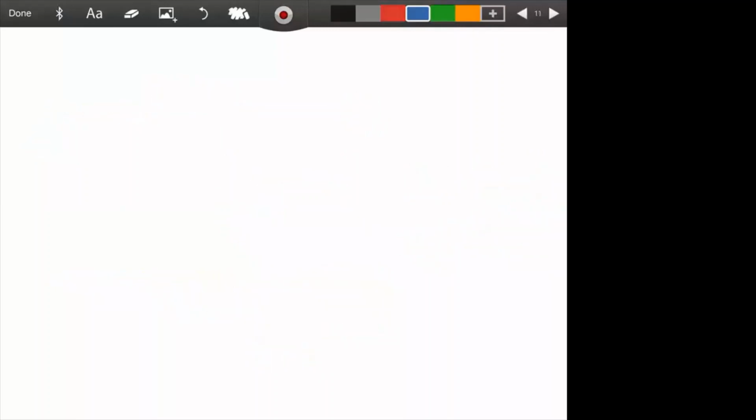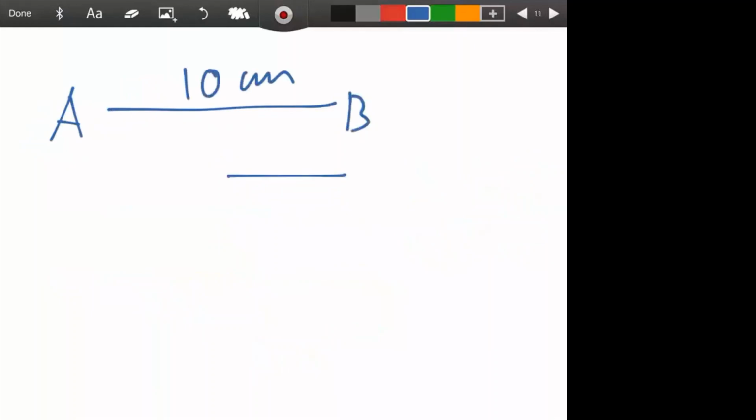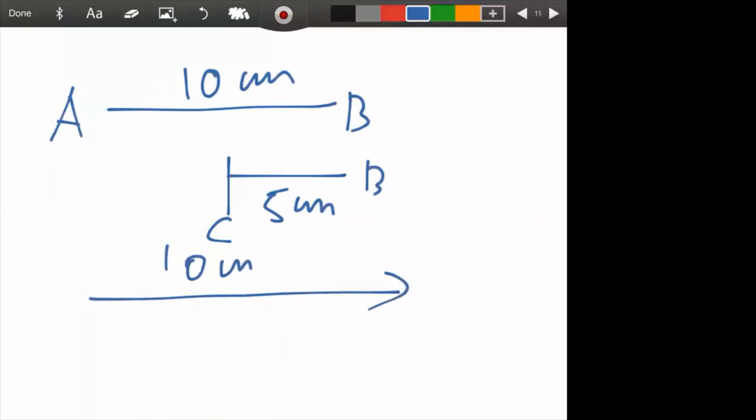But when we consider displacement, let's take the same example. A to B is 10 centimeter, but B to C is 5 centimeter. Displacement is a vector quantity. In vector quantity we consider direction also. So you see in this direction it is 10, but in this direction it is 5.